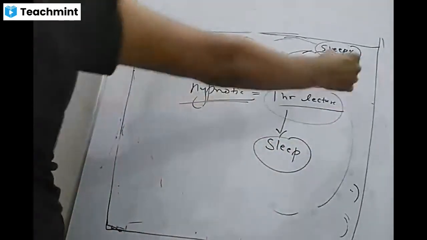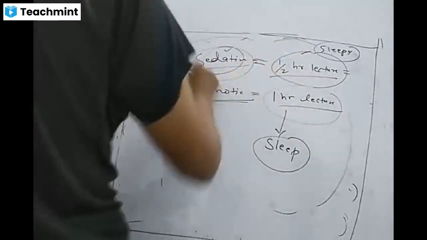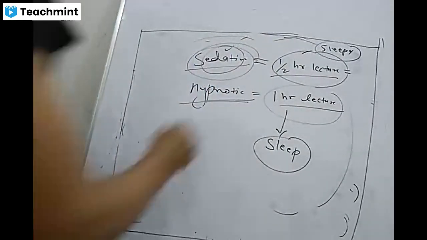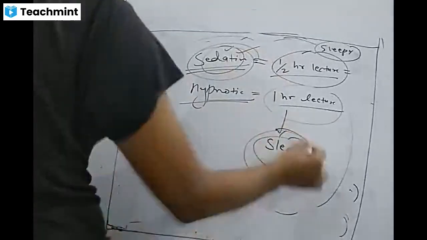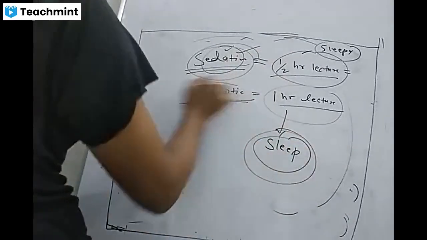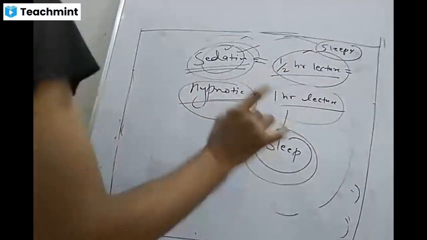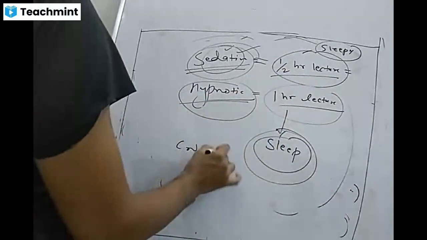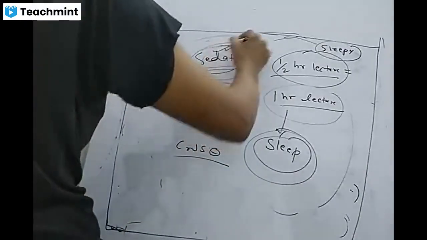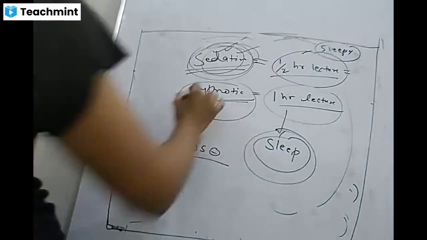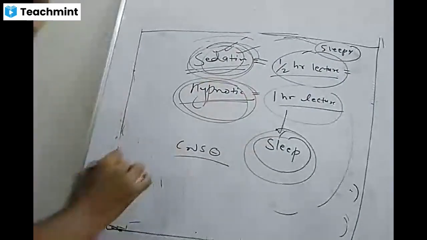So similar to this, the low level of CNS depression is known as sedation, and the sleep inducing effect is known as hypnosis or hypnotic. So both are CNS depressants, one depressing the CNS at low doses, and the other at high doses.